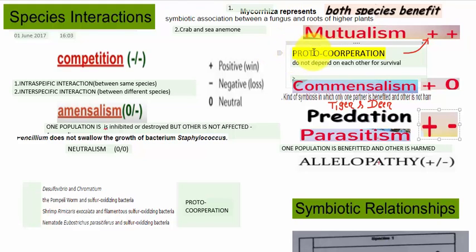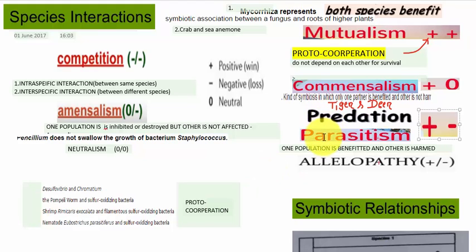The next type is protocooperation. It is a type of mutualism, but the difference is that in this case the two species do not depend on each other for survival. These are some examples of protocooperation: Desulfovibrio and Chromatium, and nematode and sulfur oxidizing bacteria. Generally questions come where you need to recognize the type of interaction. Examples will be provided, and you just need to recognize what kind of interaction it is.